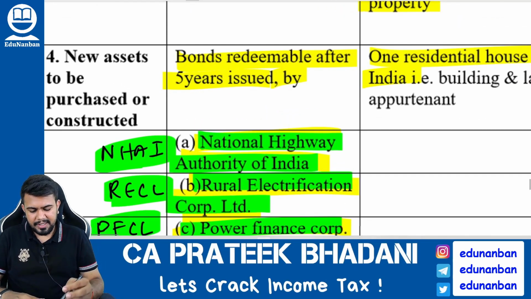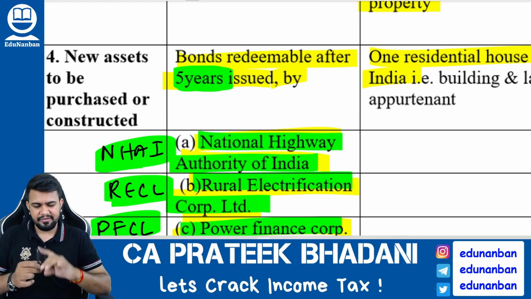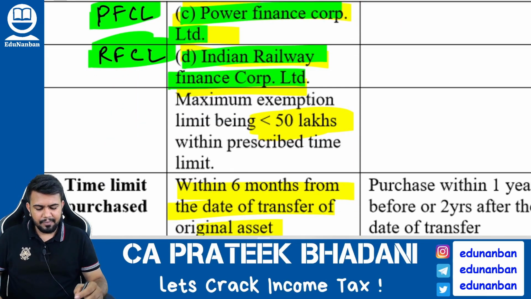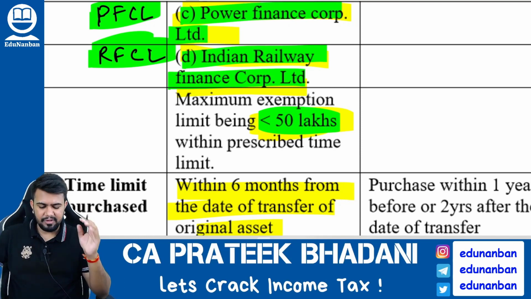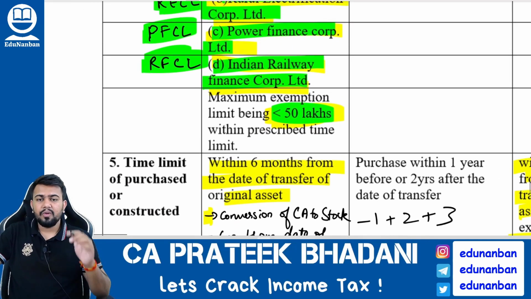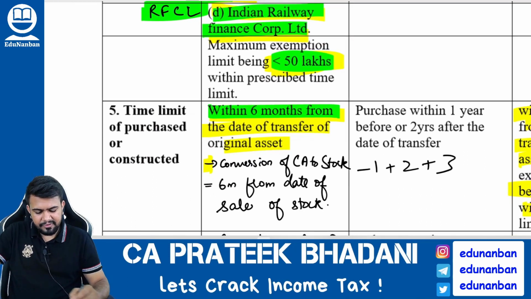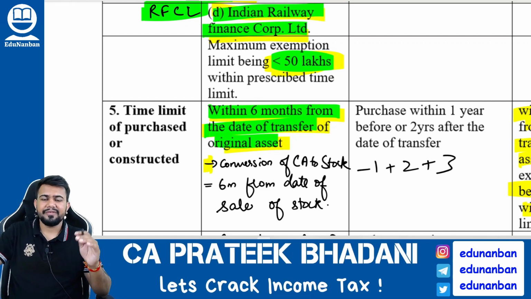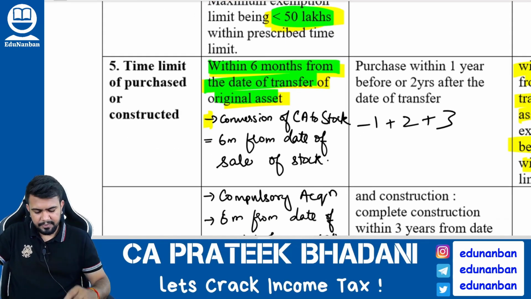the bonds' lock-in period is 5 years, you cannot take the money out of the bond for at least 5 years. In such case, up to 50 lakh rupees capital gain will be exempt. However, what is the time limit to buy the bonds? The time limit is within 6 months from the date of transfer. Within 6 months from the date of transfer, you have to buy that bond.